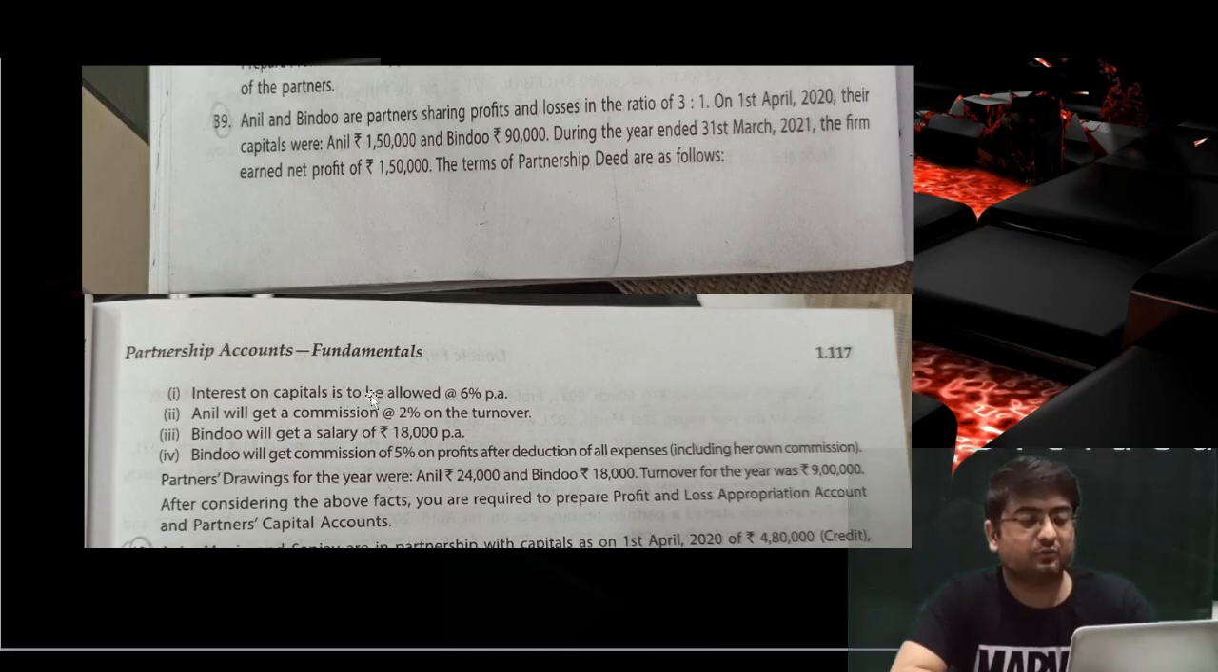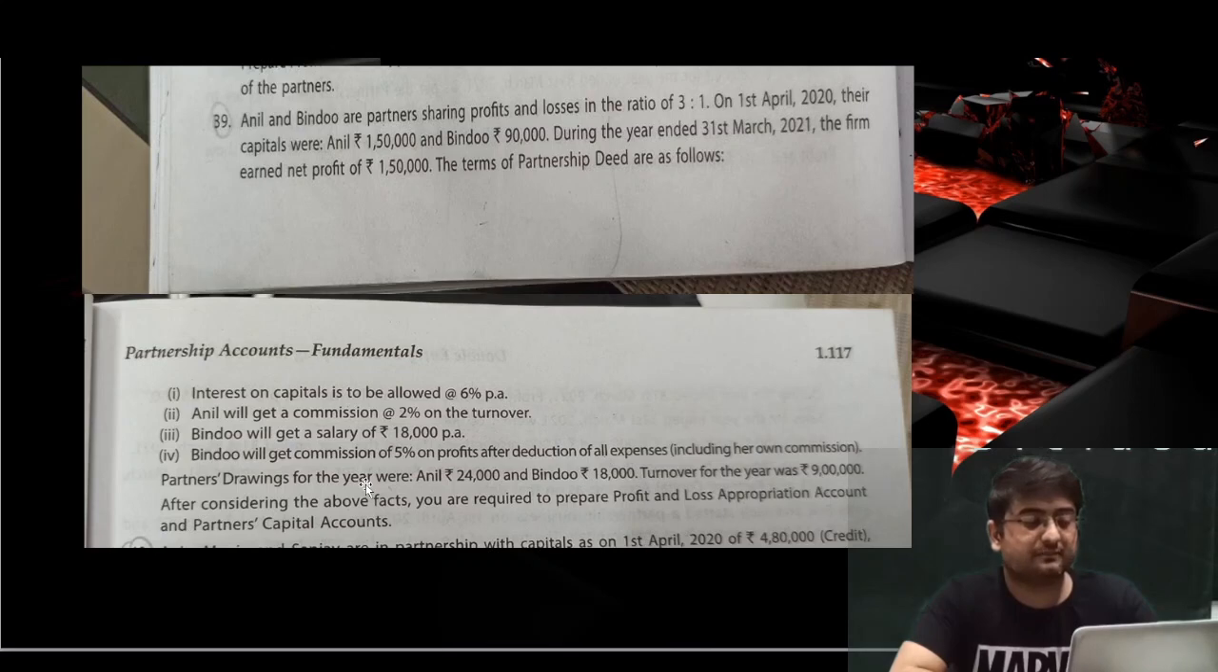Now over here the items we have: the interest on capital to be allowed at 6% per annum. Anil will get a commission percent on turnover. Turnover will be given in the question, so we'll find the commission on turnover only. Bindu would get a salary of 18,000 per annum, so this annual salary is given. Take the entire amount of 18,000 in the P&L appropriation account.